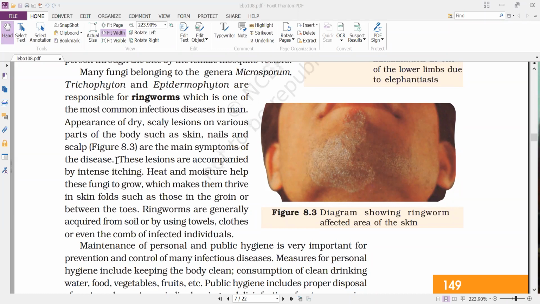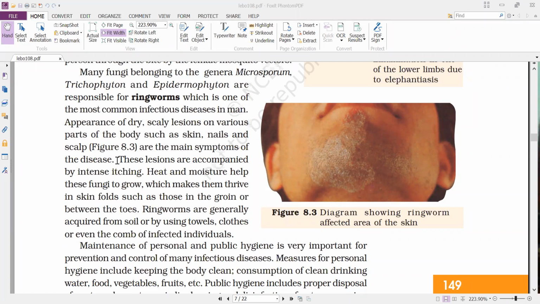Like skin, nails and scalp. Scalp means on the head. We'll find dandruff, no? The dandruff is also caused because of this fungal infection only. That's why you have to regularly clean your scalp. Otherwise, because of pollution and all that, different chemicals are placed on your scalp, which will favor the growth of this fungi, which causes the scaling. That means the outer layer is removed because of this fungal infection.